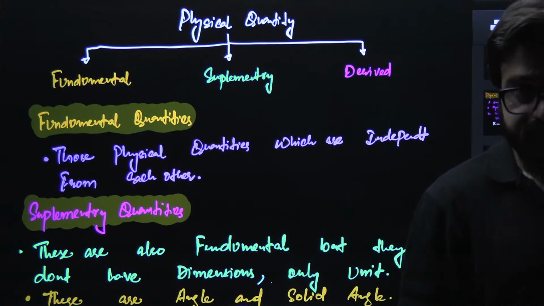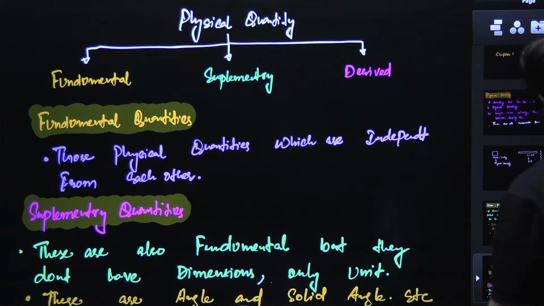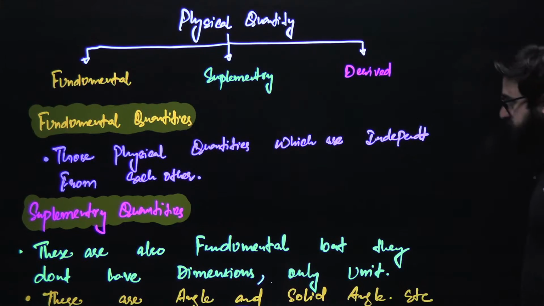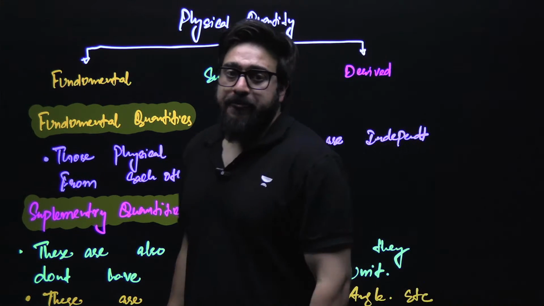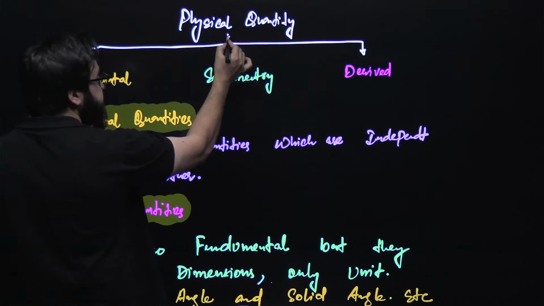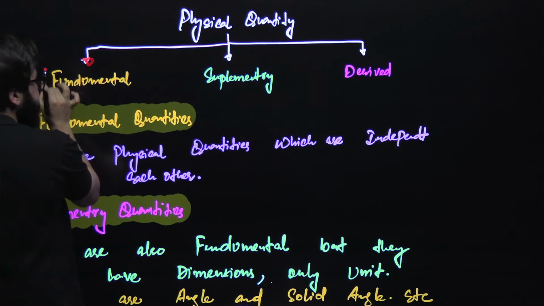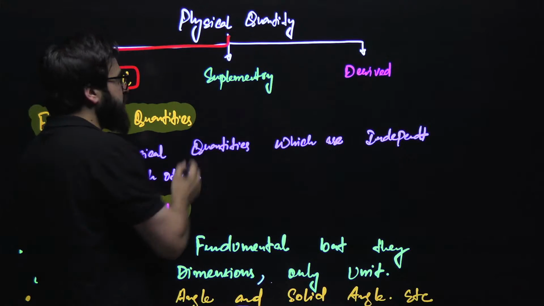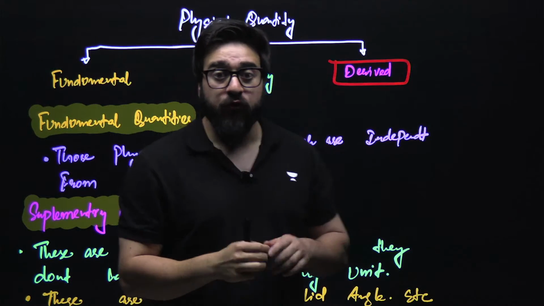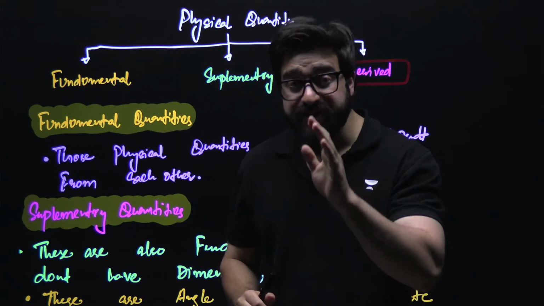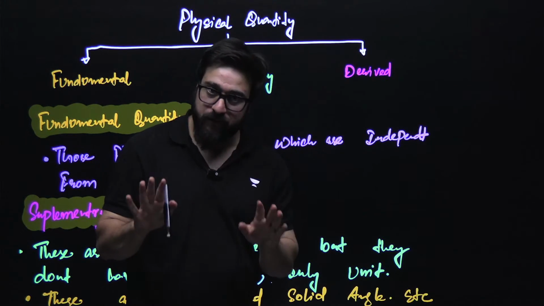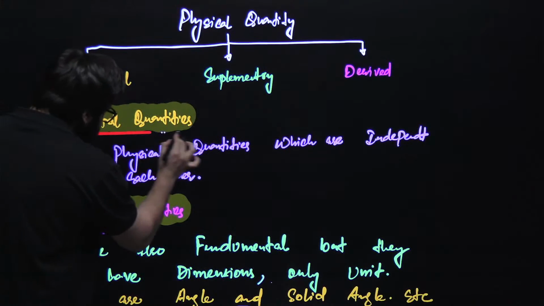Okay, guys. Now, let's move on to the physical quantities which we have got. Guys, we divide the physical quantities further into three types. Physical quantities are divided into fundamental quantities, supplementary quantities, and derived quantities. Cool? Yes.